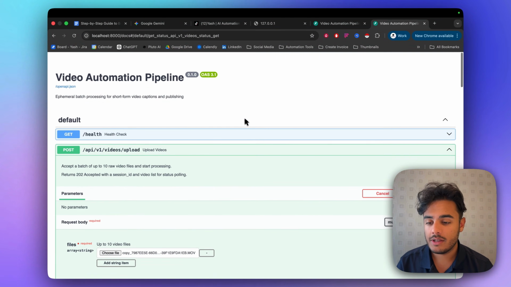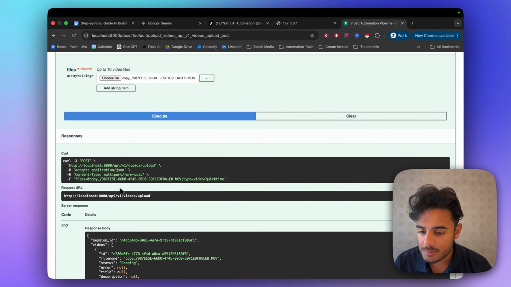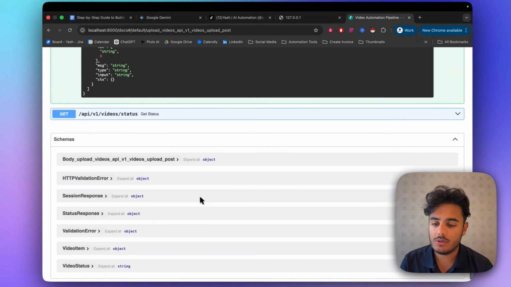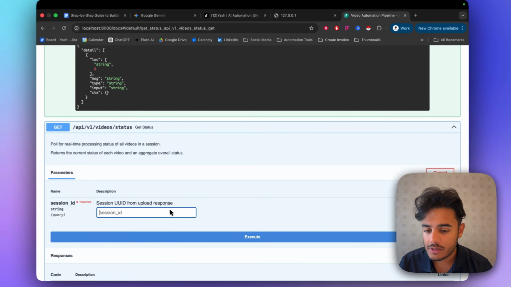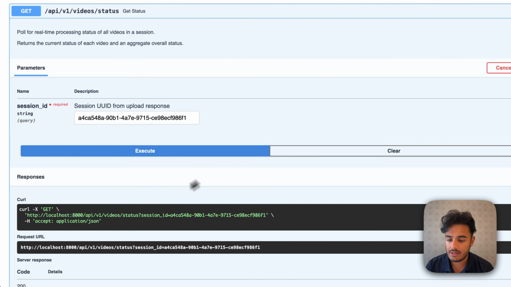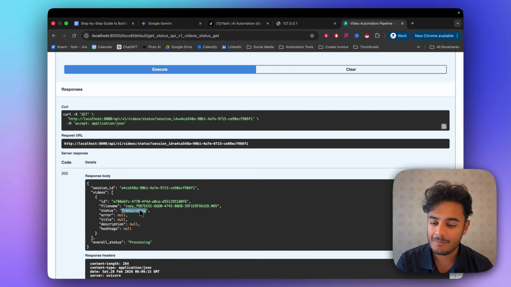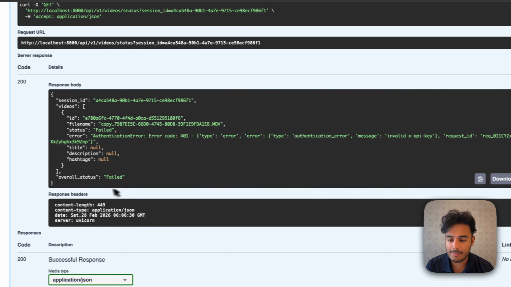So let's retry. Okay, so I added in the file again. I'm going to click execute, and there we go. We've got our response, and now we know we copy the session ID over here. Go all the way down to our other API call. I'm going to click try it out. Paste the session ID here. We're in transcribing. Now hopefully we'll get past this section. We have a failed message over here with an incorrect X API key.